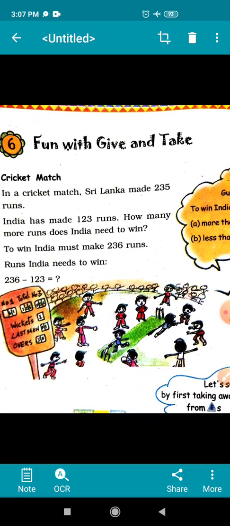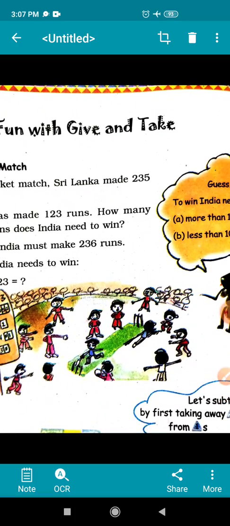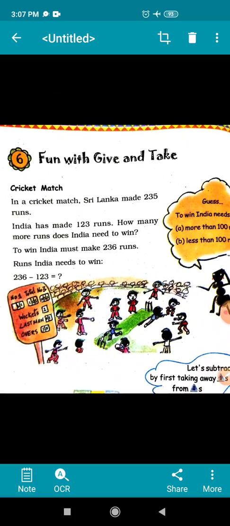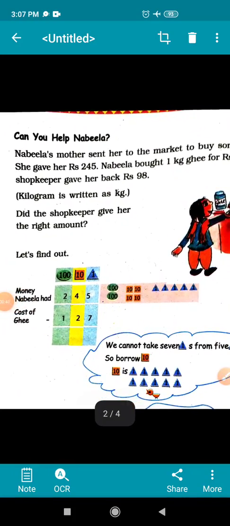Fun with Give and Take. Children, today we will learn how we can apply this knowledge in our day-to-day life. For that, I have taken a few questions given in your book to make you understand which operation we will do for the sum. So let us start from this question.